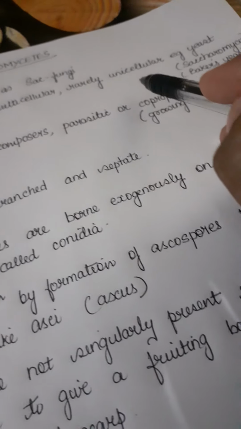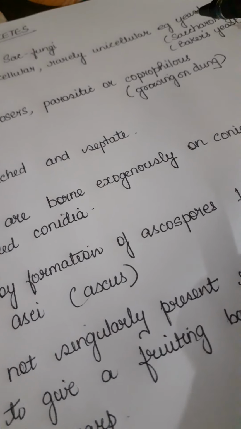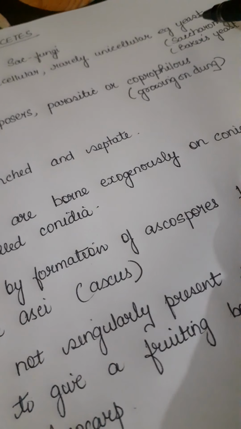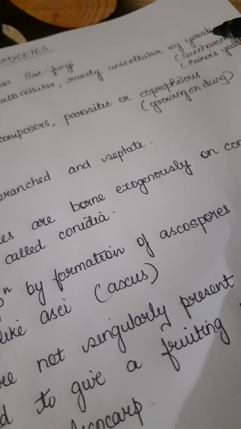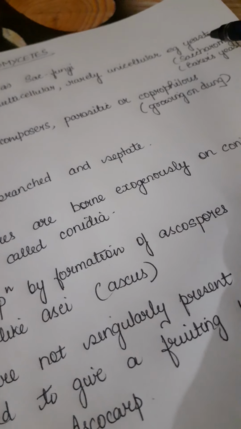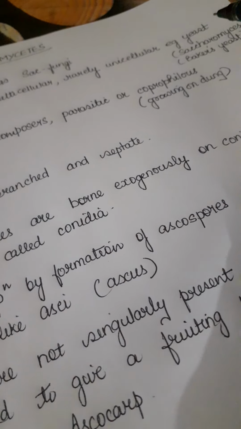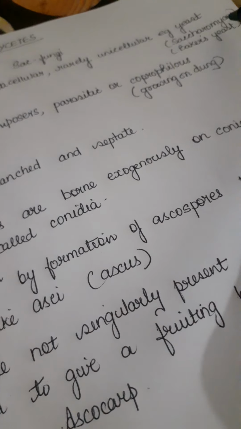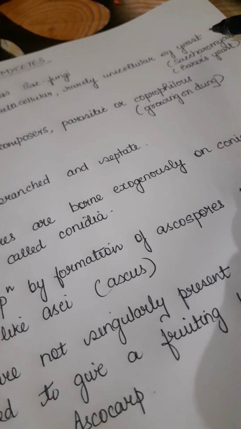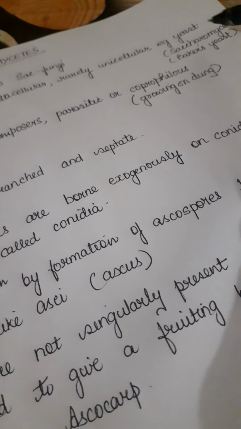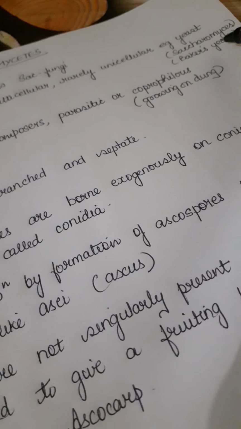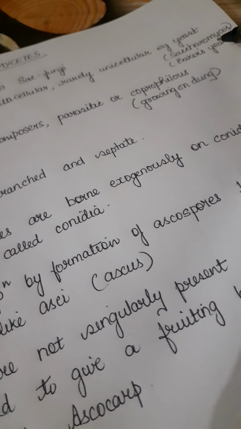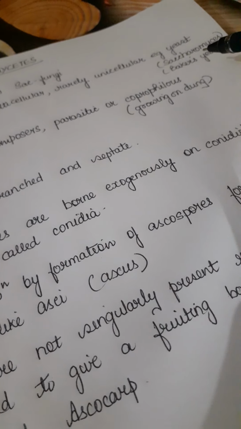And its unicellular member, one of the examples, that is yeast, is of much use to all of us and is of very common usage in our day-to-day life. Yeast, Saccharomyces, one of the species is cerevisiae, Saccharomyces cerevisiae, that is baker's yeast, and it has been used in the baking and brewing industry since long.